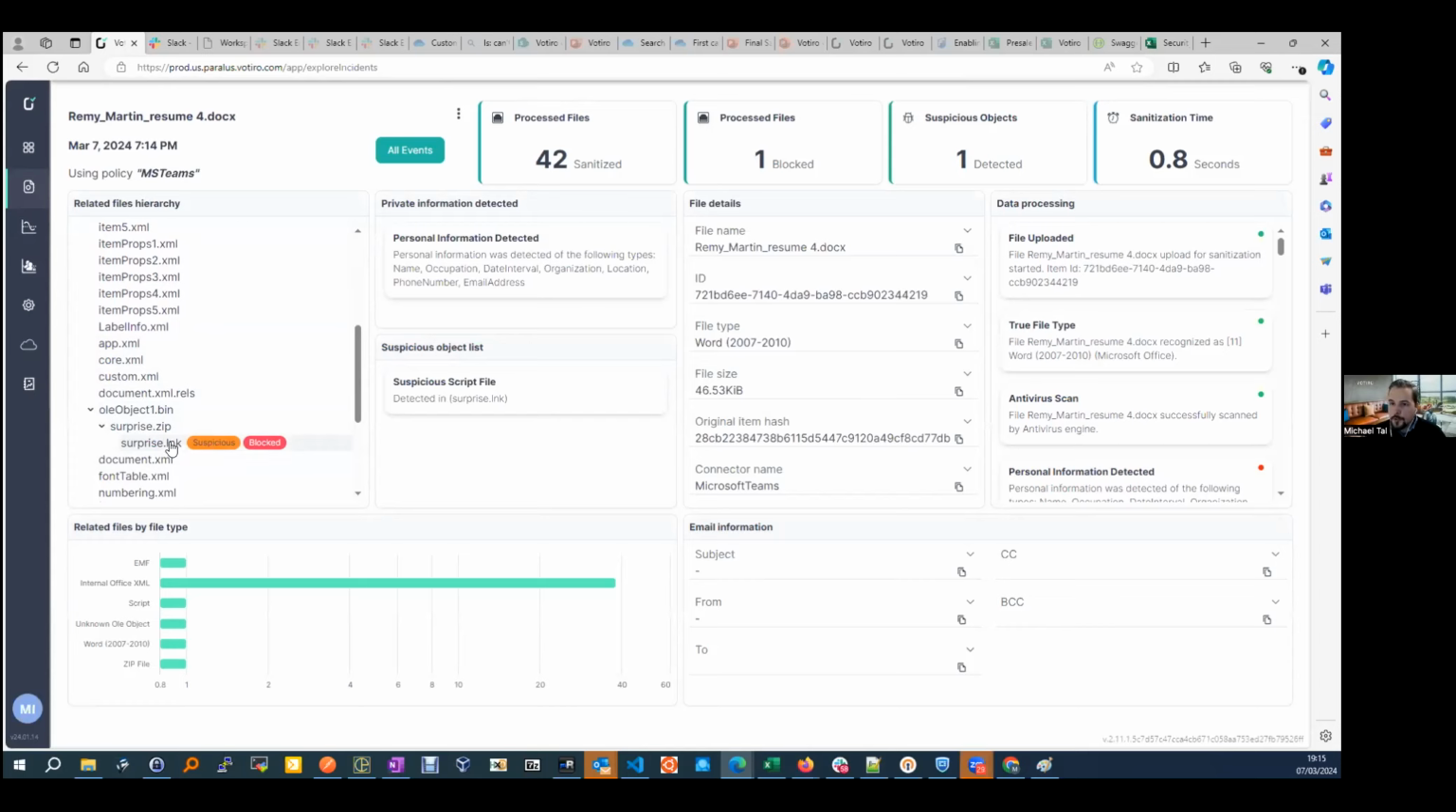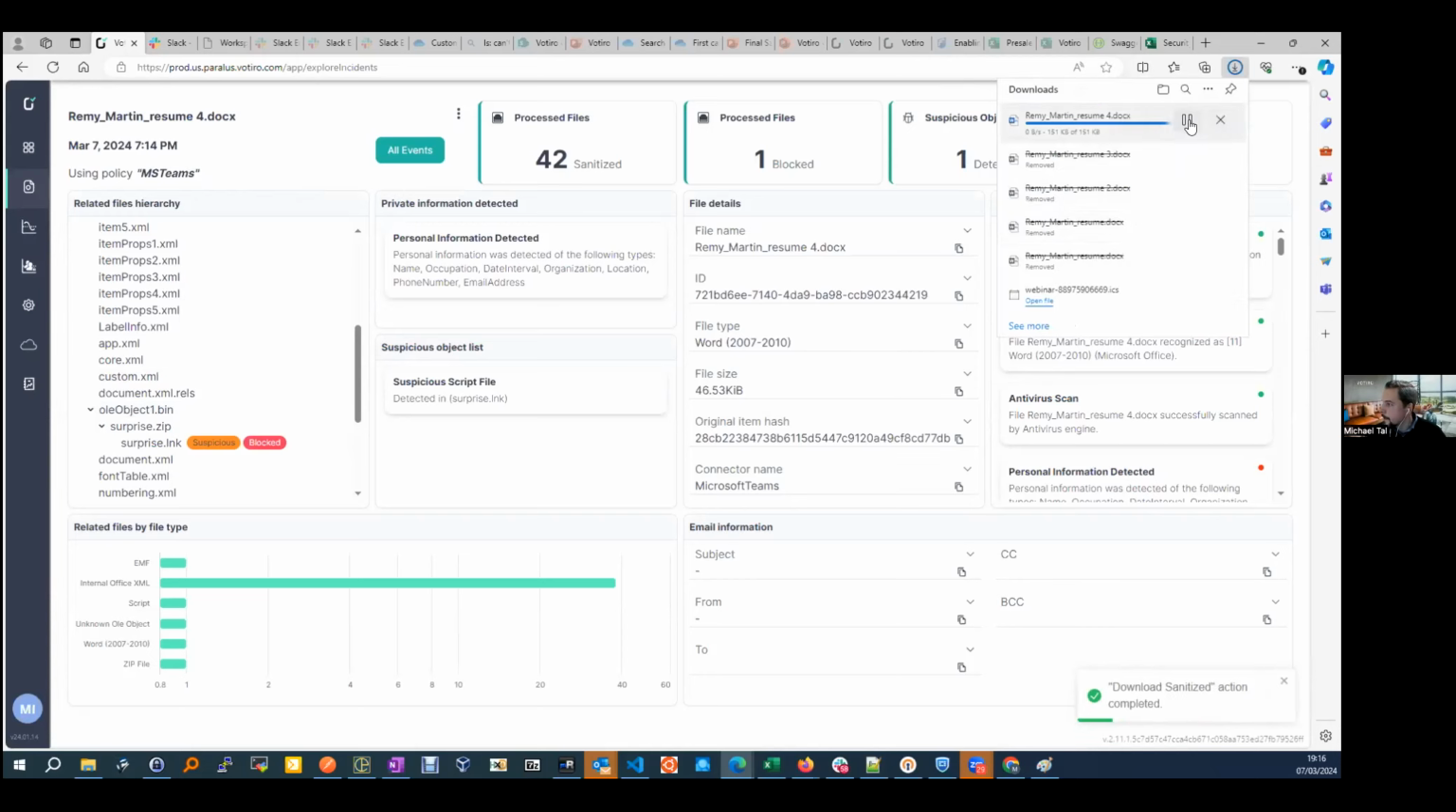And let me just show you, again, from an end user perspective, how the sanitized file, how the clean file looks like. Of course, we're seeing that the file was also processed using the Microsoft Teams policy, which means we can tailor that policy to fit Microsoft Teams, while we can build many different policies for different purposes. If I'd like just now, as an admin who has the rights to do that, to download the sanitized version of the file, I will just use that function here, and I will download the sanitized version of the file.